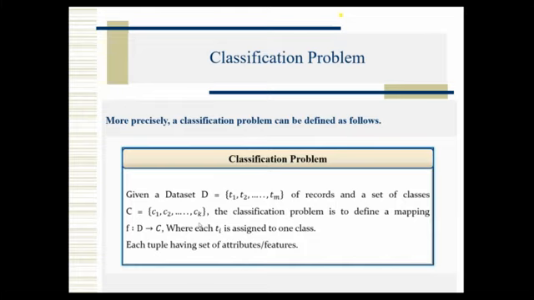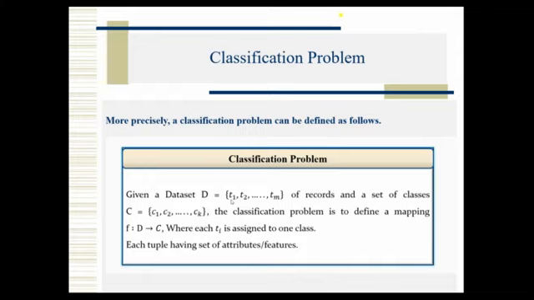At the same time, we have to assign exactly one class. We can't go for no class either. We have to make something, either first class or second class. So that's why the map from D to C is like a one-to-one mapping. Each tuple has a set of attributes and features that we already discussed. So T1 is a tuple, and for that we have features or attributes.